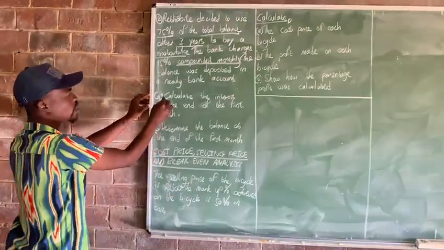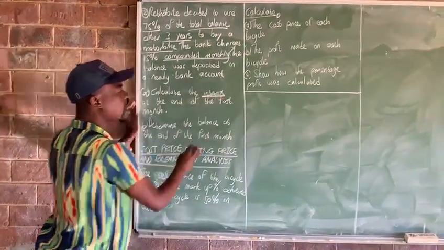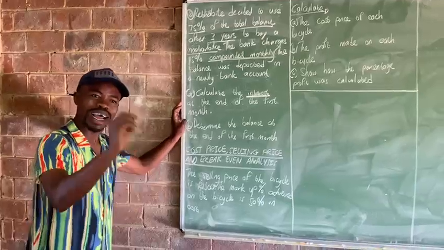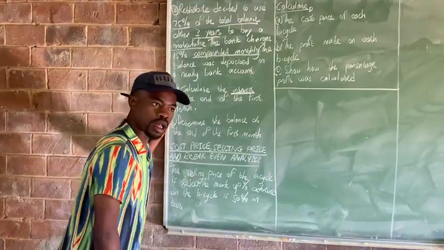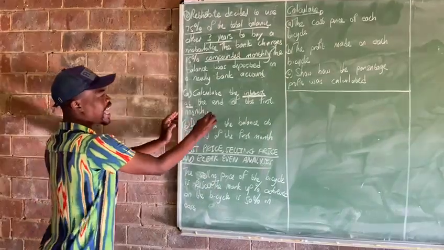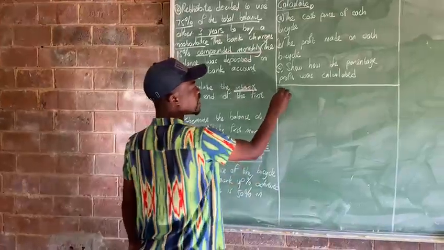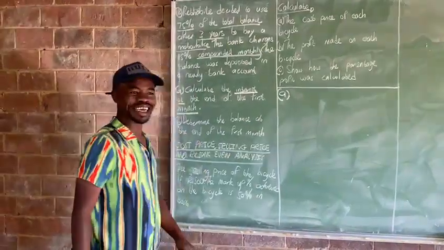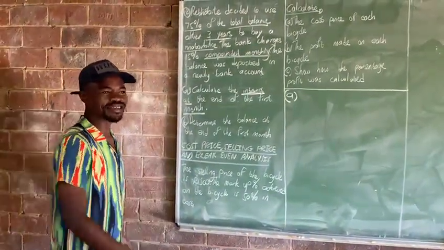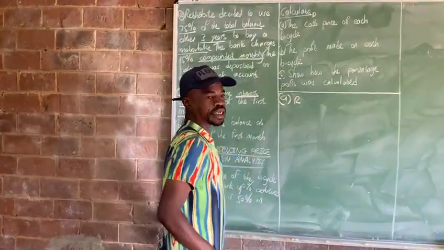Okay. So now, question 1, what do they say? Calculate the interest. So what am I calculating here? The interest, at the end of the first month. Okay, let us start here. A. How much did Vitamin get at the end of 3 years? How much did she get? Come on, guys.